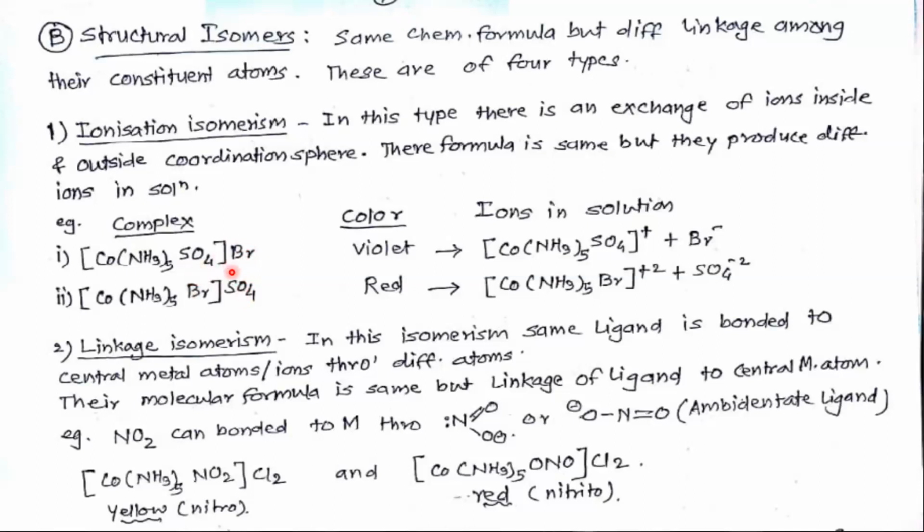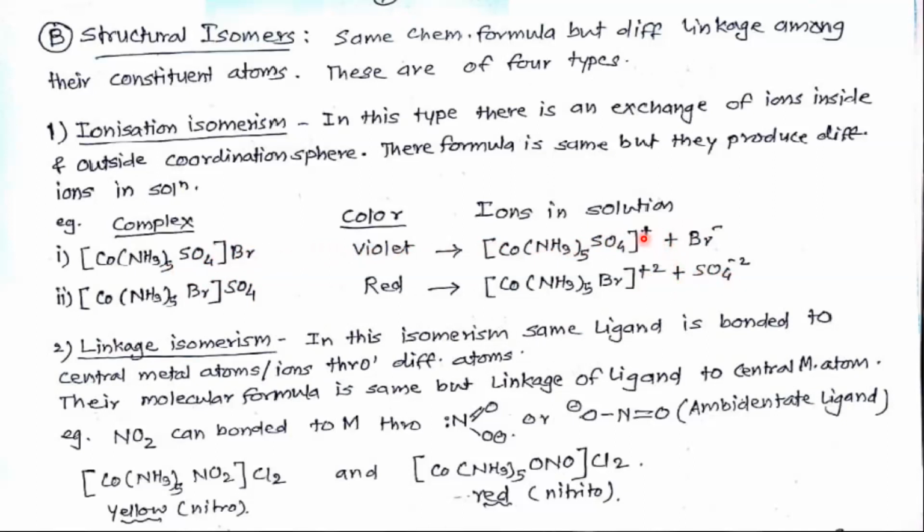So the inside and outside ions are different. When the first compound is dissolved into water, it gives Br minus ion, and the second gives sulfate ions.